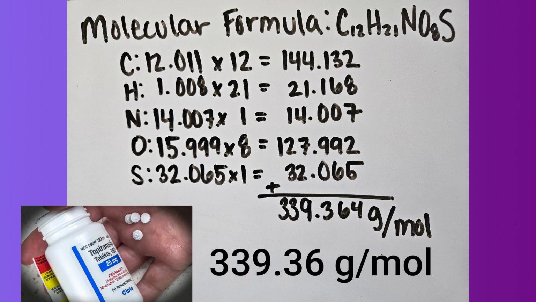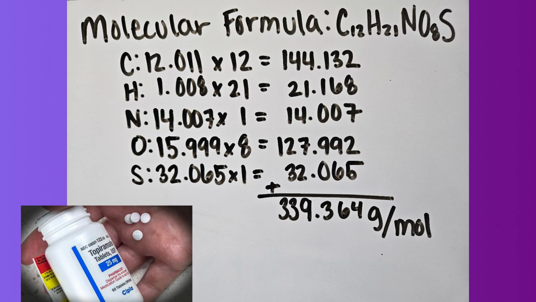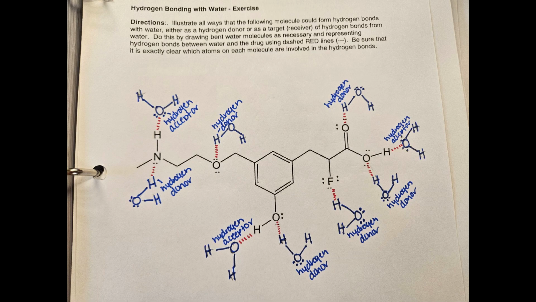So it's the mass per mole. And then I went ahead and rounded that to the hundredth, which gave me 339.6 grams per mole. Here we were given the task to show how this molecule could form hydrogen bonds with